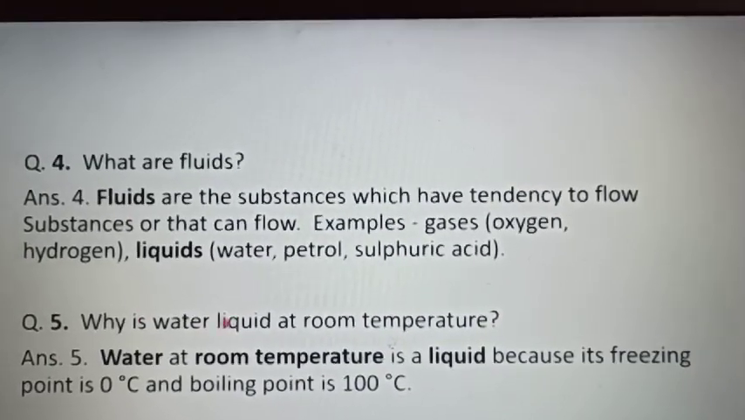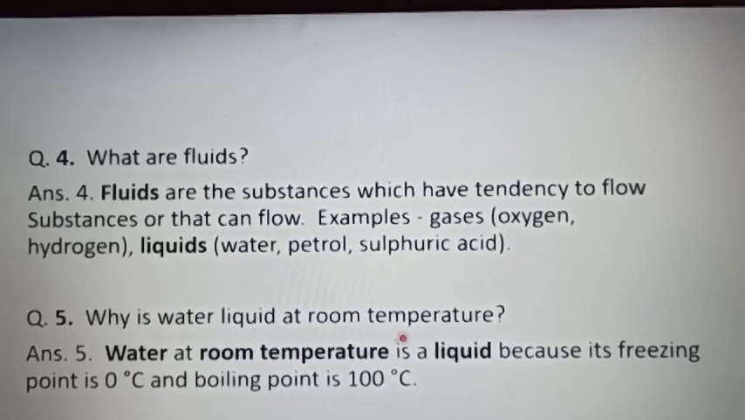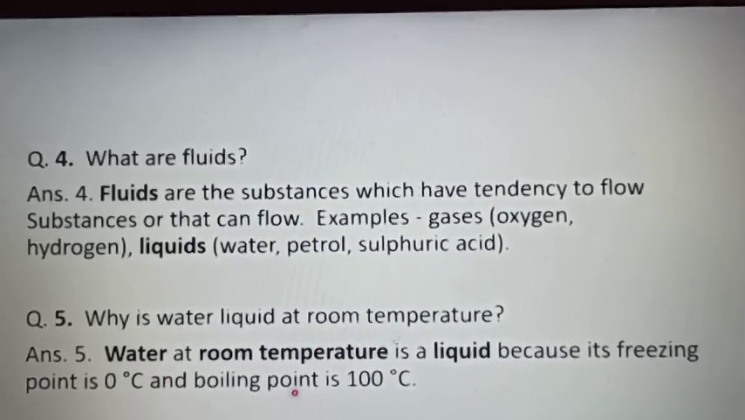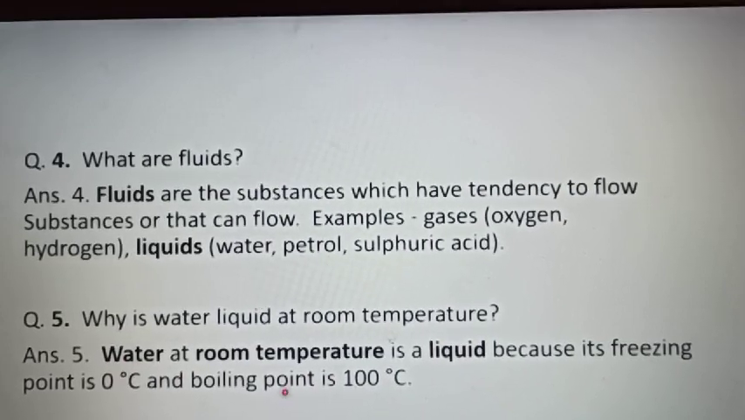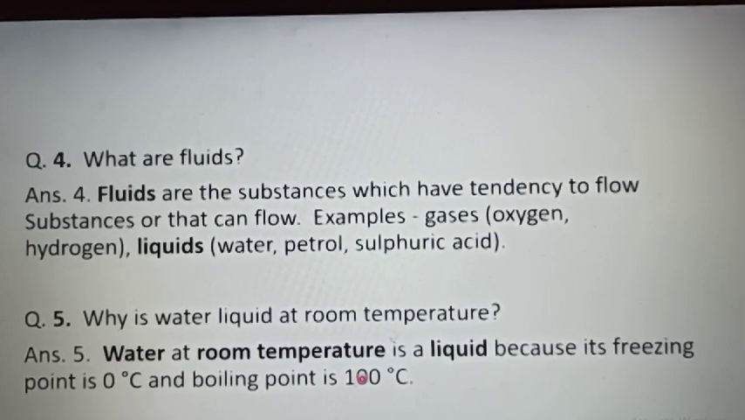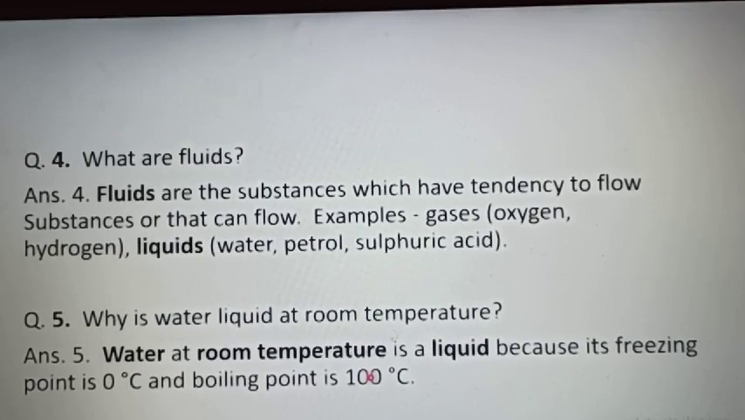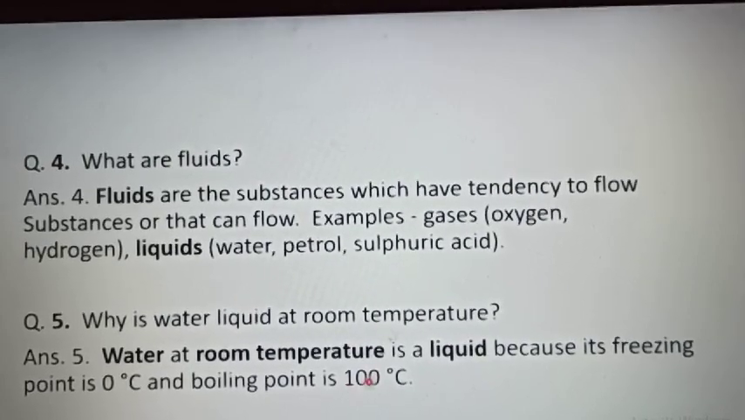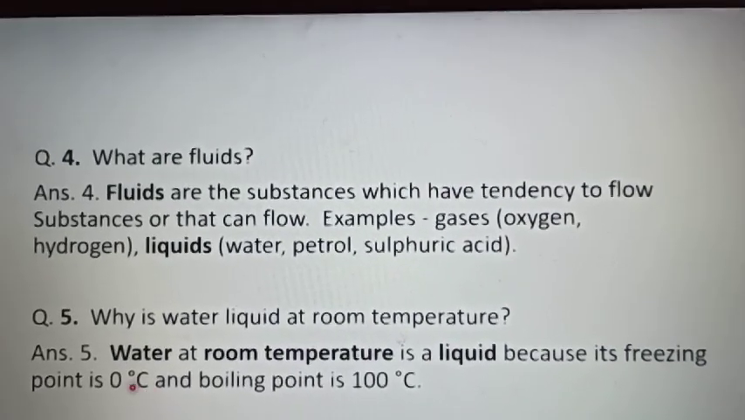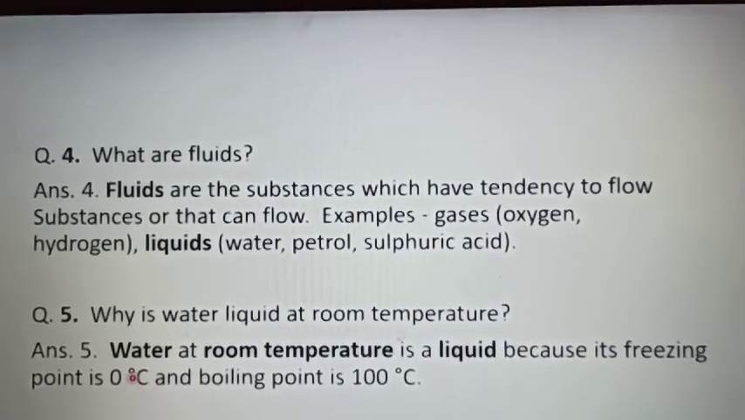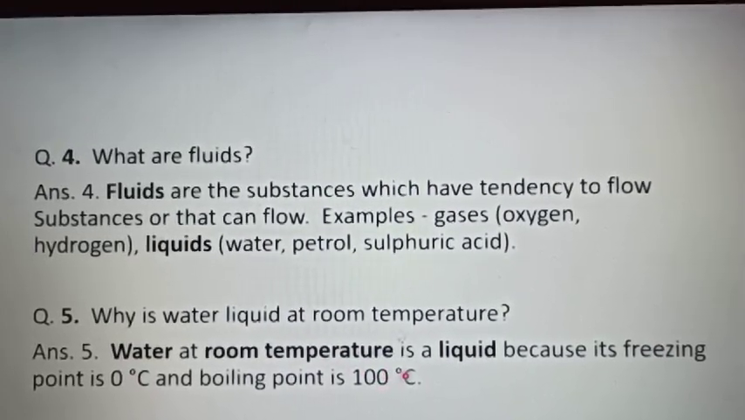Next is, why is water liquid at room temperature? This question you have done in your NCERT exercise also. Water is liquid at room temperature because it has the freezing point 0 degrees Celsius and boiling point is 100 degrees Celsius. You know that room temperature never goes to 100 degrees Celsius or to 0 degrees Celsius. At 0 degrees Celsius water is solid, ice. At 100 degrees Celsius it is in gaseous state, that is water vapor.